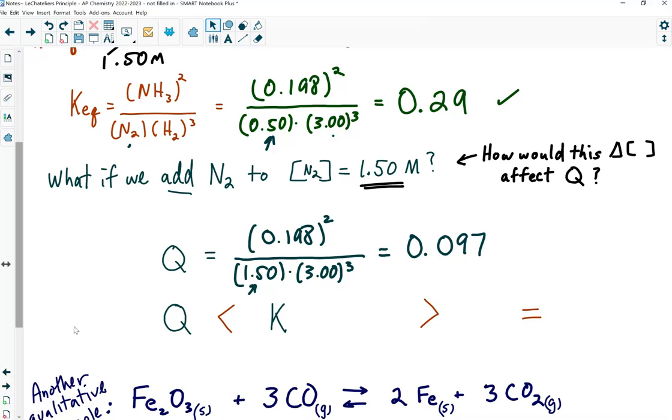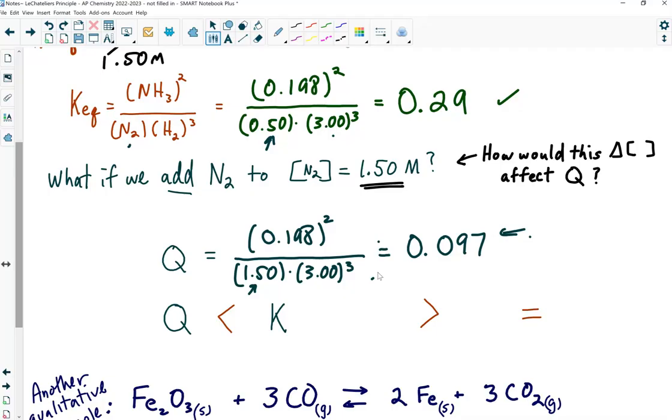And so which way is the reaction going to shift? Well, when Q is less than K, what that's saying is, remember, product over reactant is smaller than it should be at equilibrium. And if product is smaller than it should be at equilibrium, the reaction is going to try to make more product, right? Because Q wants to become K, and the only way it can do that is to make more product and get rid of more reactant at the same time. See? So why does the reaction shift like this? It all mathematically boils down to Q versus K.